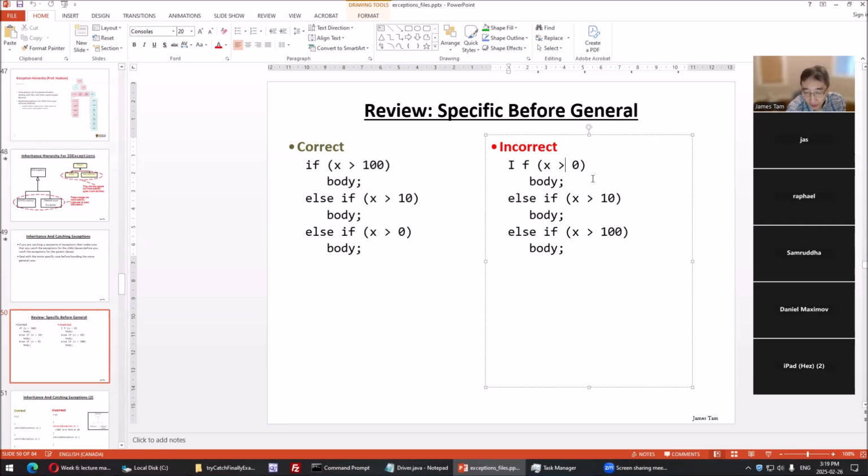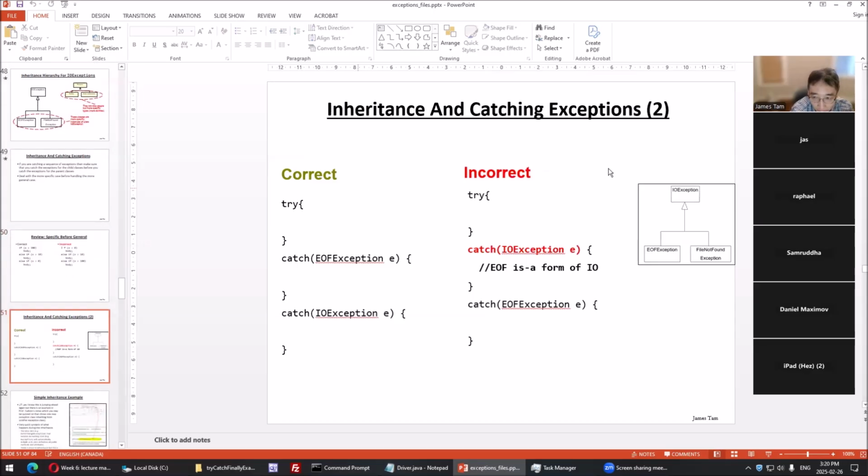If we reverse the order and include the general one first, then if it's say 123, it's going to be caught here, and this one will never execute. But if we flip it and look at the more specific one first, 123, this is the only one that applies, so now this body will execute. In a similar fashion, we reverse the order. Again, for your reference, here's the hierarchy.